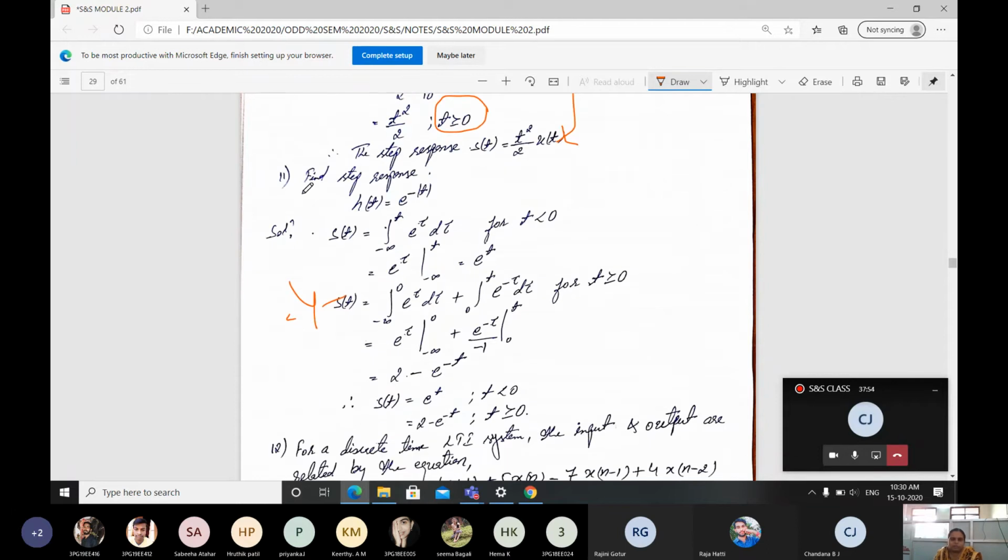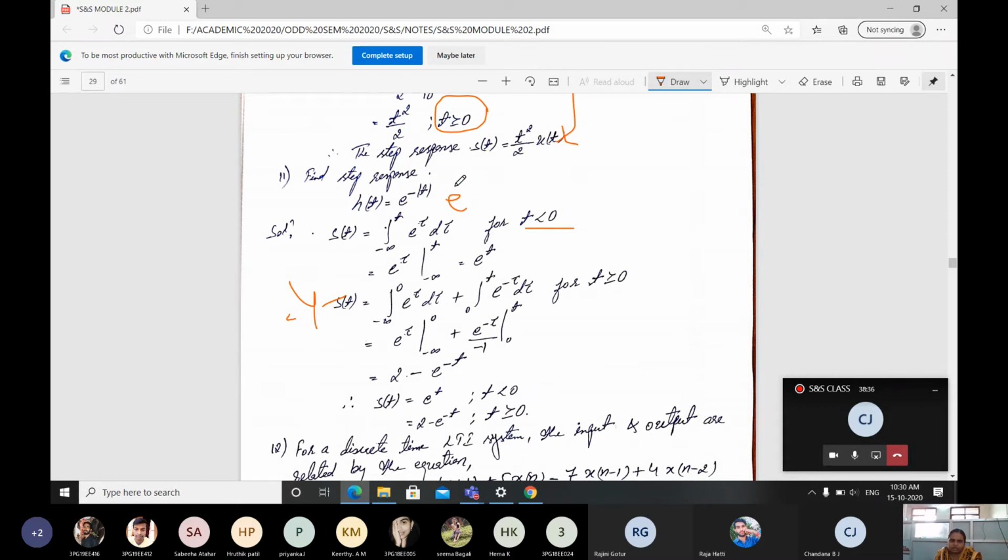Okay, next is to find the step response for e power minus mod of t. S of t is, by the normal equation, the integral from minus infinity to t of e raised to tau d tau for t less than 0, because it's a mod. For positive values we have to calculate, and also for the negative values we have to find out. When t is less than 0, we have to write e power only minus tau, because we are finding for negative values of t. For that reason, minus of minus is taken as plus.